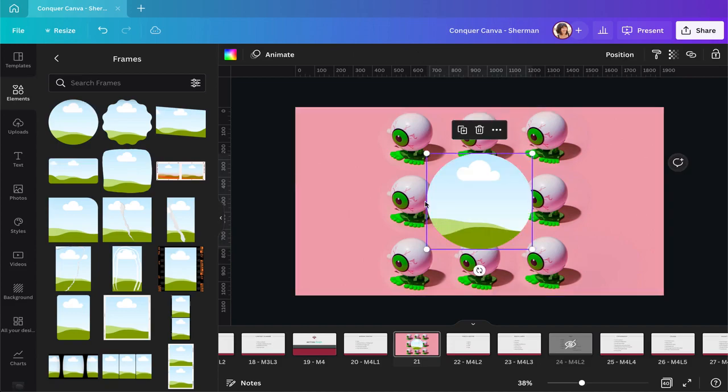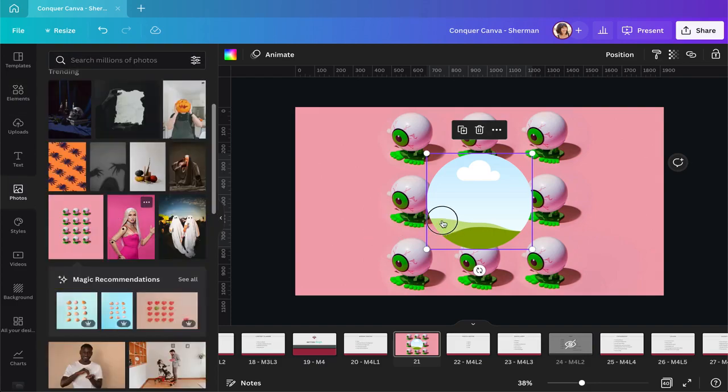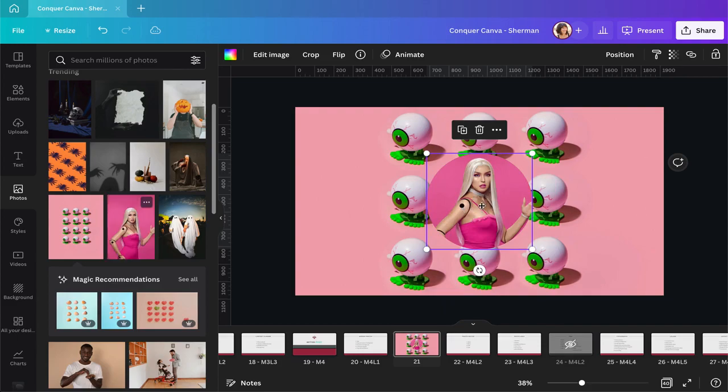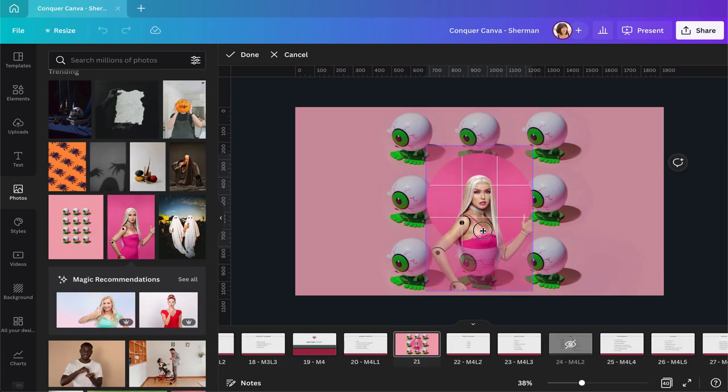The same works for frames and grids. So if I put my photo in here, if I just drag it in, sometimes it centers it. Well, in this case it's perfectly centered, but sometimes the center is slightly off and I want to move it around a little bit. I can do that by double clicking on it, and from here I can also scale it and make it bigger or smaller.